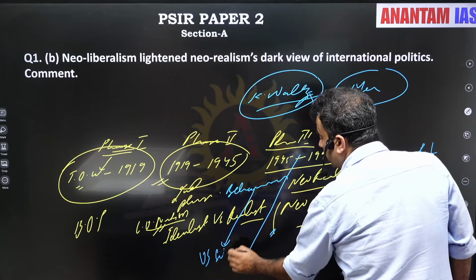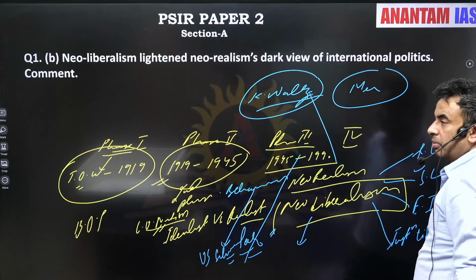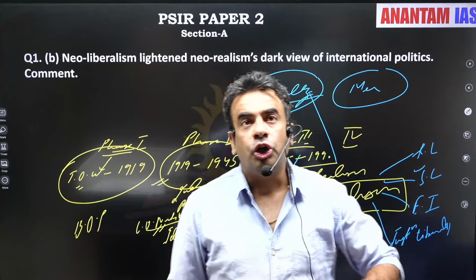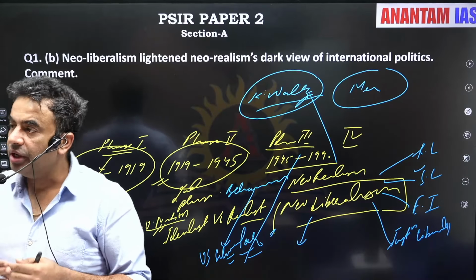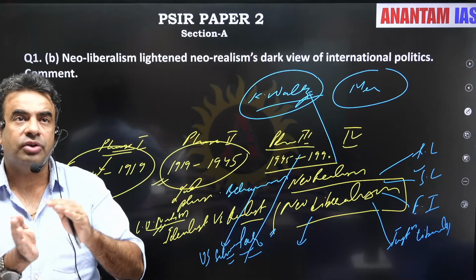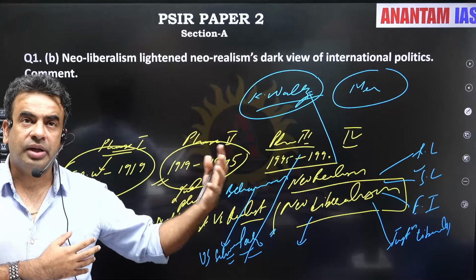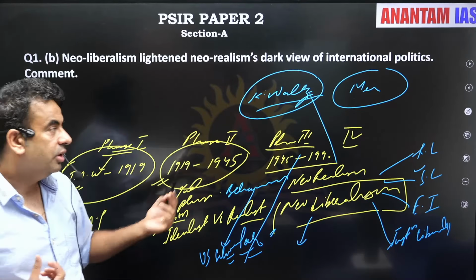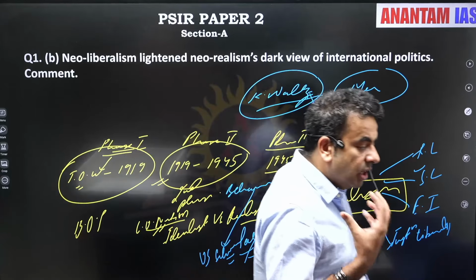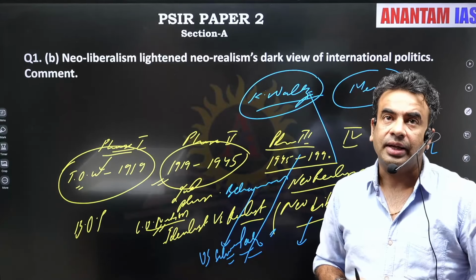And the work after the end of Second World War, most of the work was produced by US scholars. This line also you can write that after the end of Second World War, IR as a subject shifted to the US, and the endeavor of the US scholars was to produce scientific work under the behavioral revolution, and neo-realists and neoliberals have projected their theories as science.